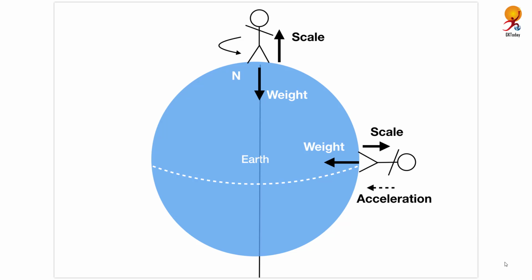Now, Earth is spinning with more angular velocity at the equator. It decreases as we move towards the pole. Thus, increased angular velocity at the equator produces outward centrifugal force, which decreases the effect of acceleration due to gravity or gravitational pull, which means less of the pull, less of the weight, which is why a person will weigh more at the poles than at the equator.